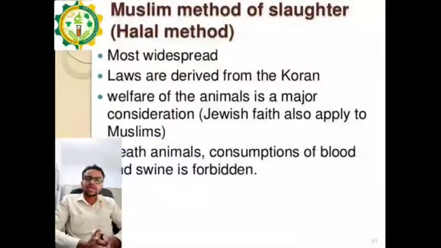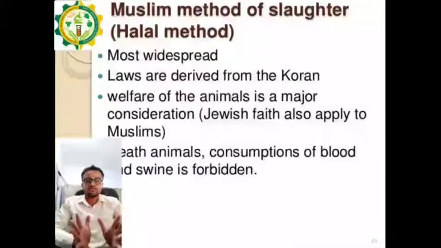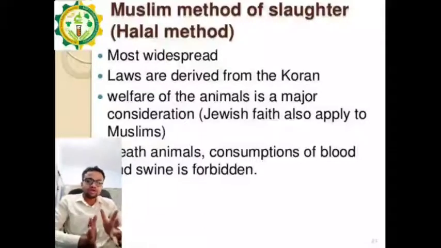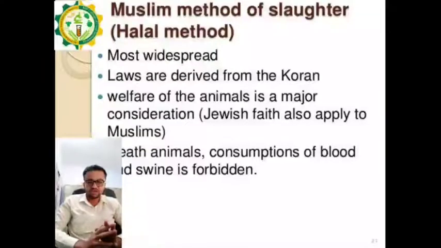Here the total head is not cut, only up to the spinal cord the knife has to be chopped on the throat of the animal with a sharp stroke. Okay, the spinal cord should be intact at the time of slaughtering. After slaughtering, the spinal cord should be cut, and then the head can be removed after killing or complete death of the animal.